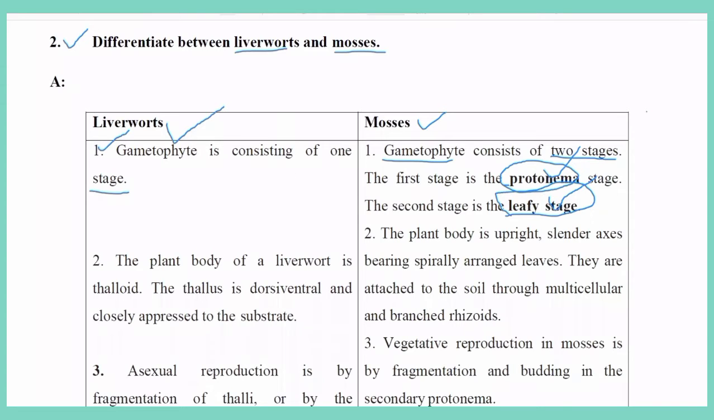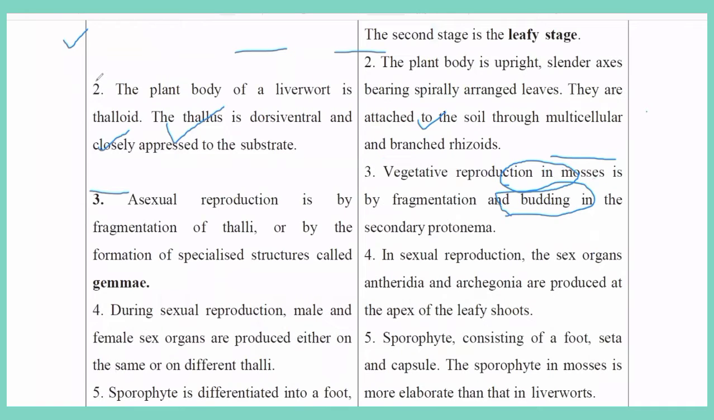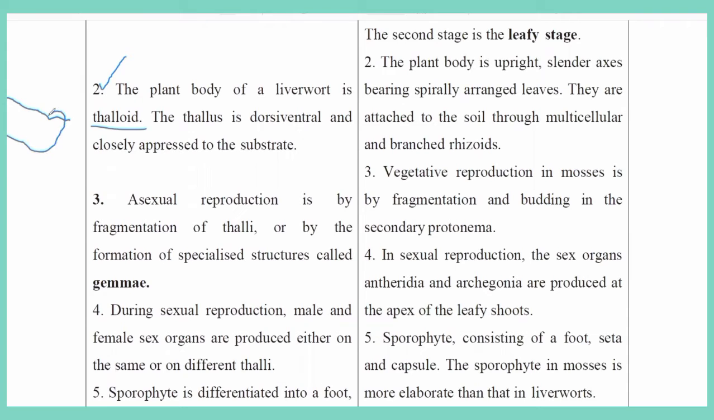When you go to the second point of this question, the plant body of a liverwort is thalloid. Generally the plant body is like a pillow, thalloid, like a liver. That is the reason this class of Bryophyta is called Hepaticopsida, the liverworts.